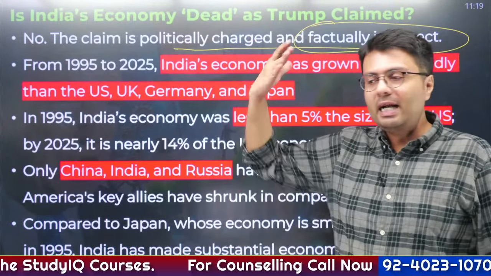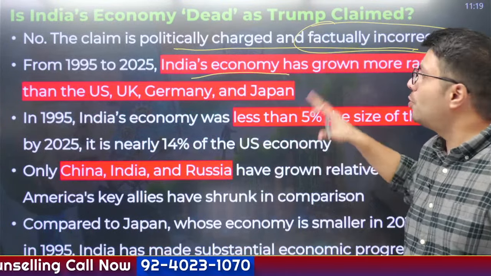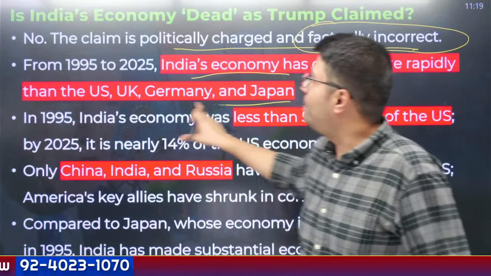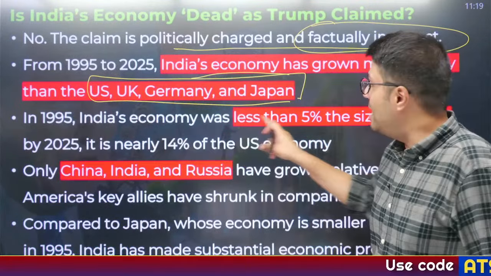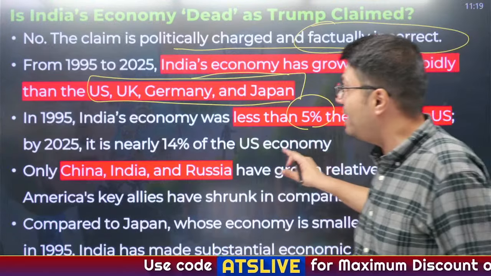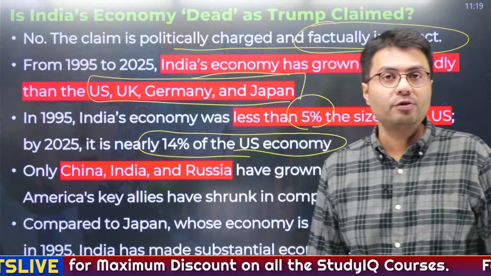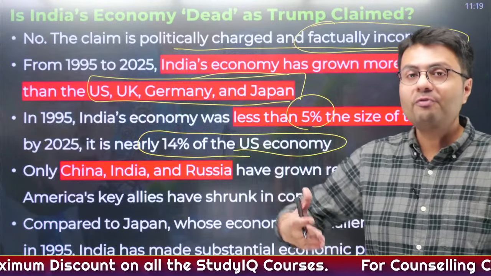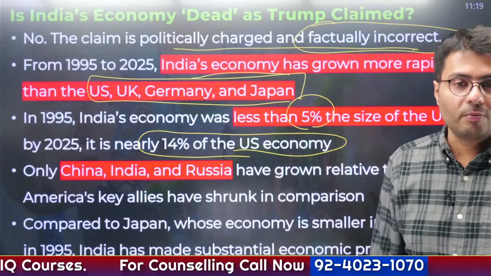For example, let us compare India's economy with other countries. India's economy has grown more rapidly as compared to all major Western economies. In 1995, Indian economy was about 5% the size of US economy. Now in 2025, it has nearly become 14% of the size of the US economy. How would we have grown in comparison to the US had we been a dead economy, right?